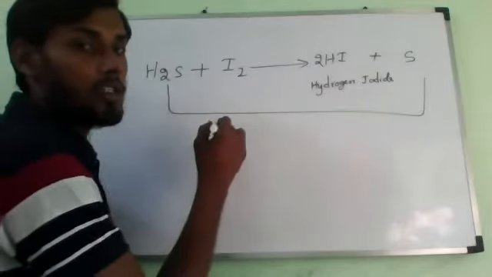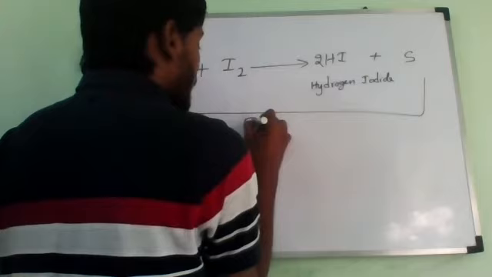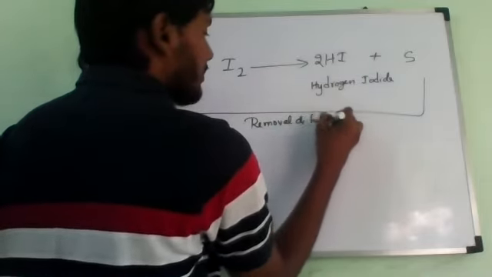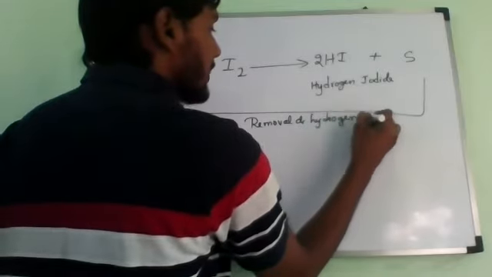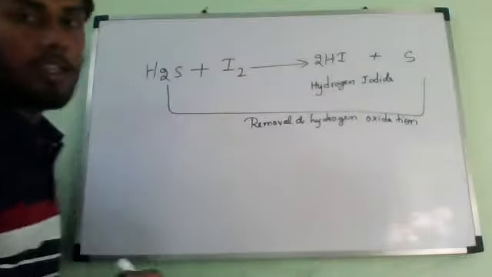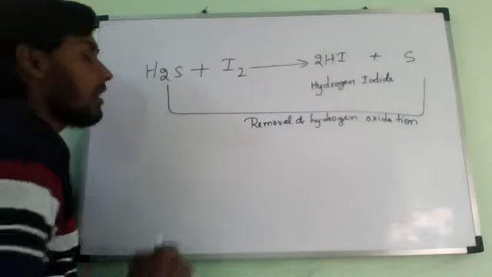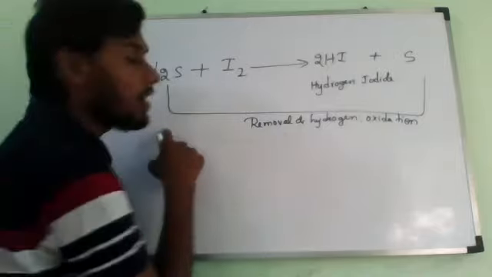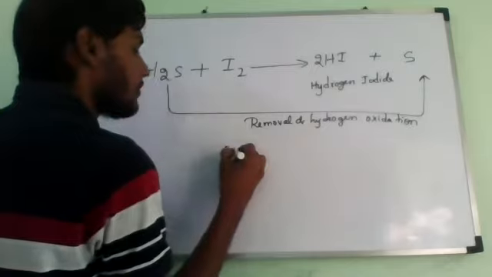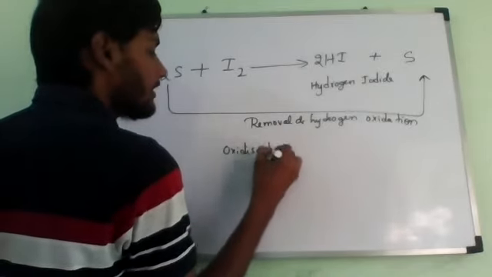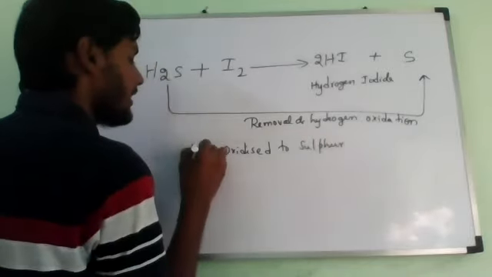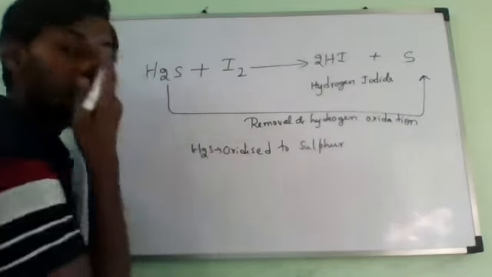removal of hydrogen from H2S is known as what? Oxidation. Removal of hydrogen is called oxidation. So here hydrogen sulfide is oxidized to sulfur. Hydrogen sulfide is oxidized to sulfur.